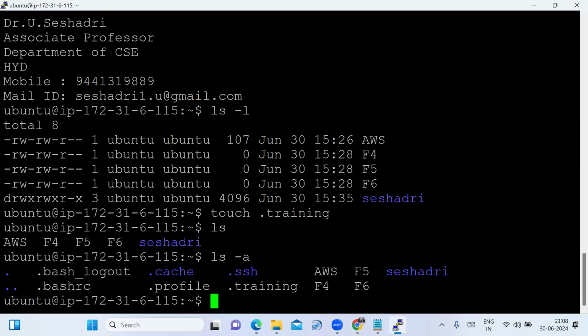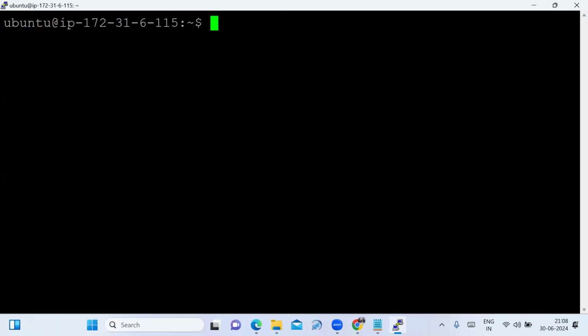See, your hidden file will be there, along with the system-created hidden files also showing. Fine. To clear the screen, we use the clear command. See, those are the files there.